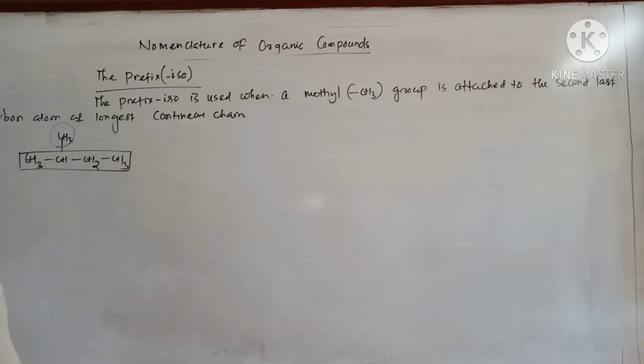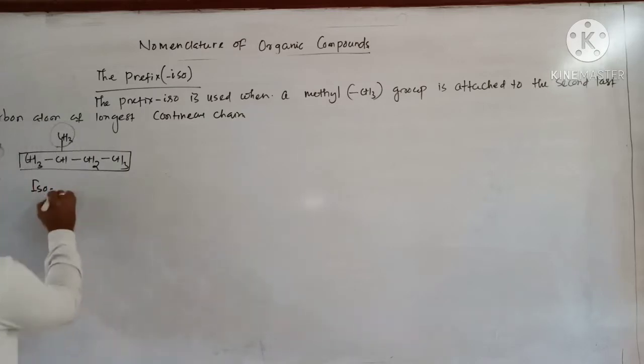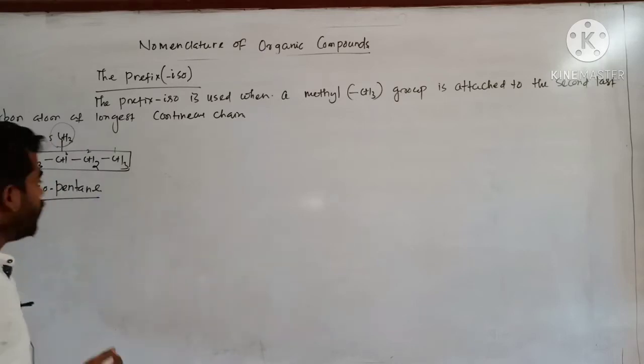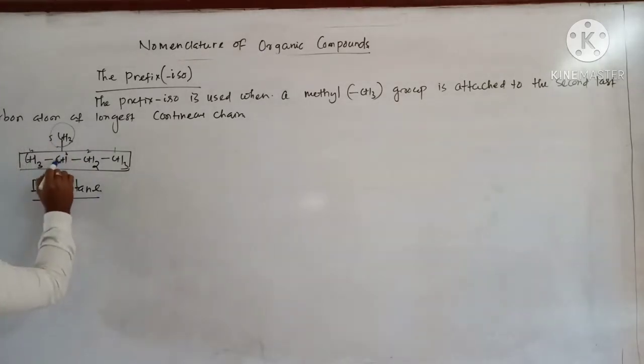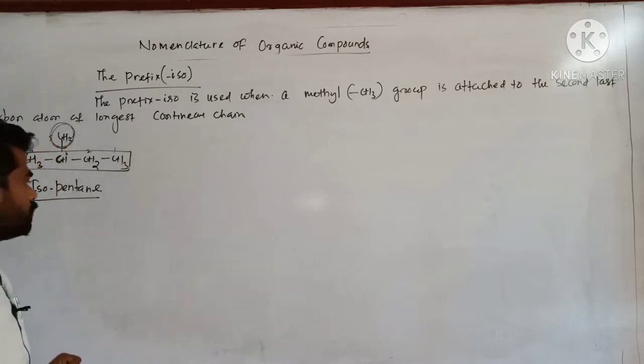So you can use the prefix iso over here. What can I write over here? Isopentane. You see how many carbon atoms are there? 1, 2, 3, 4, 5. So you can use isopentane over here. Why? Because through the second last carbon atom, it is associated with one methyl group. Two methyl groups like this. This is the iso group.